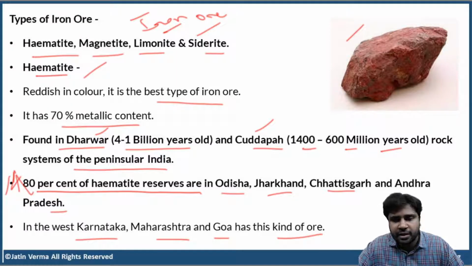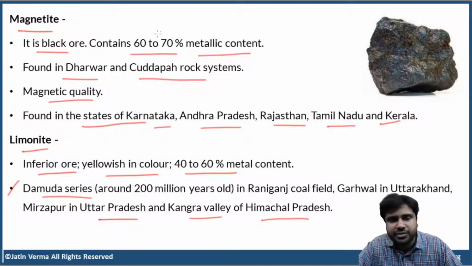But a few leftover reserves are scattered here and there in West Karnataka, Maharashtra, and Goa. Now, magnetite. Iron content 60 to 70%. Again, same, found in Dharwar and Kadapa rock systems, and this is found in the states of Karnataka, AP, Rajasthan, Tamil Nadu, and Kerala.